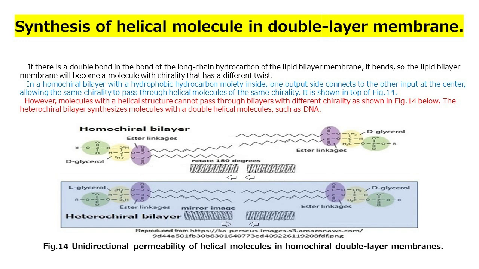It is shown at the top of Fig 14. However, molecules with a helical structure cannot pass through bilayers with different chirality, as shown in Fig 14 below. The heterochiral bilayer synthesizes molecules with double helical structures, such as DNA.